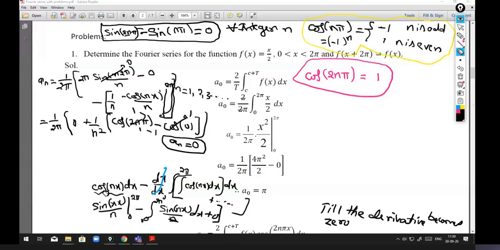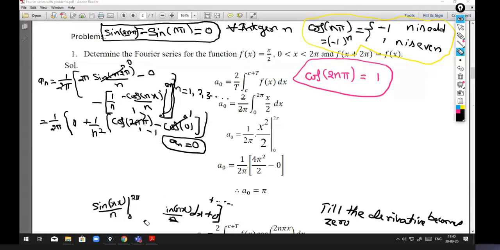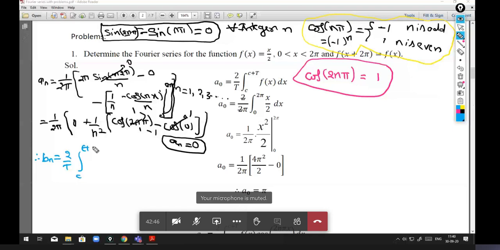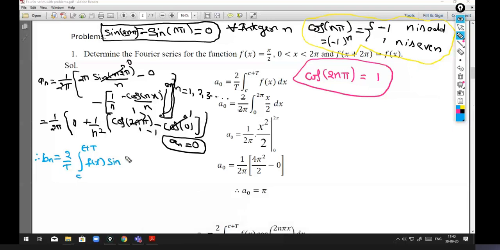Okay, next one is I need to compute bn. So bn is given as bn is equal to 2 by T into integration c to c plus d f of x into sin 2n pi x by T into dx.